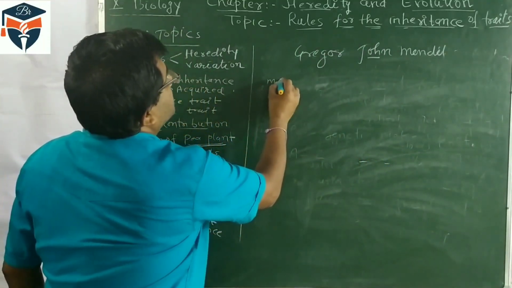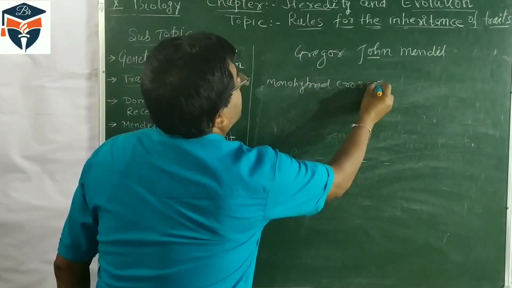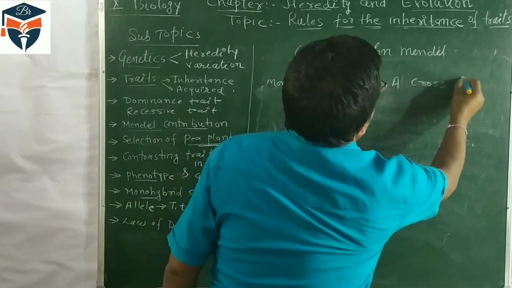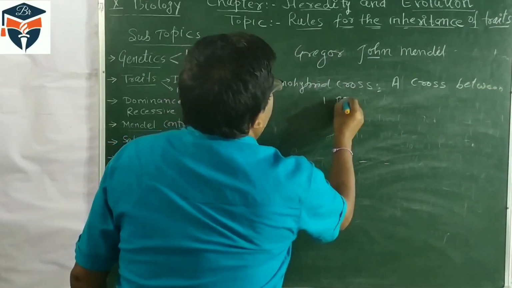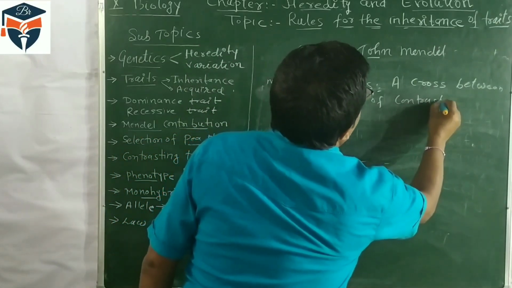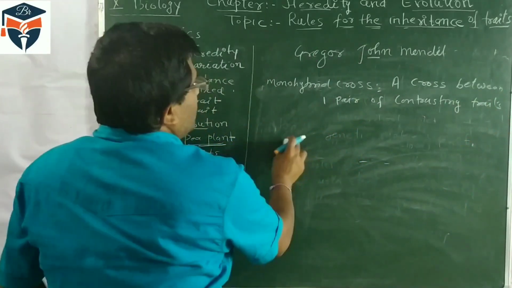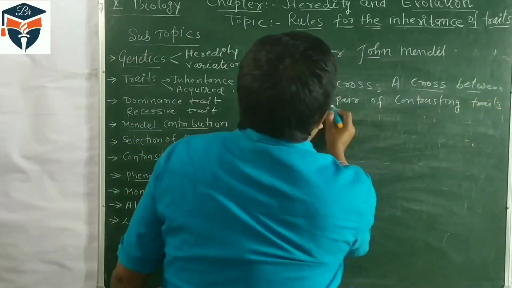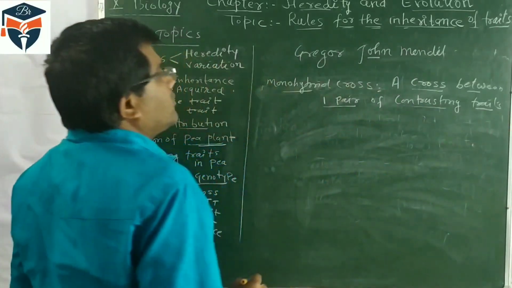So what is a monohybrid cross? The simple definition: a cross between one pair of contrasting traits is called the monohybrid cross.